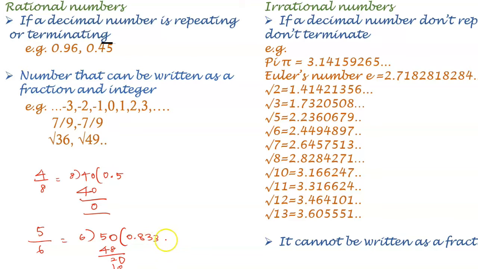So in this case it keeps on going, which means you will write 0.833 with a bar, which means this 3 keeps on repeating. So we are writing a bar here.